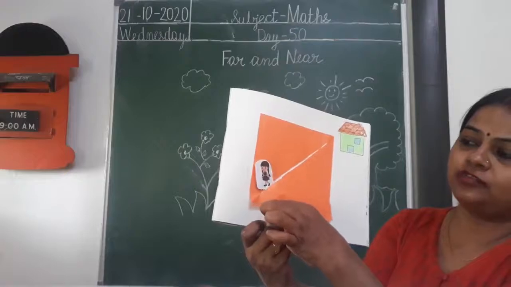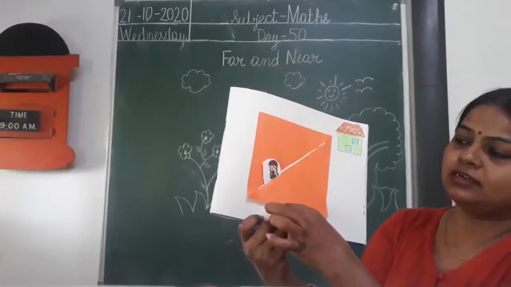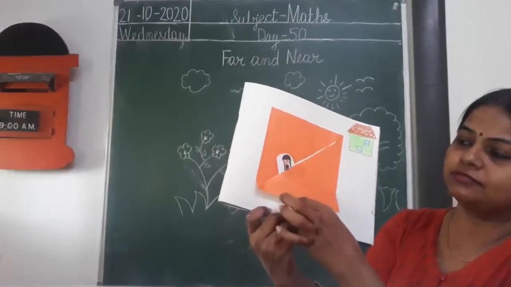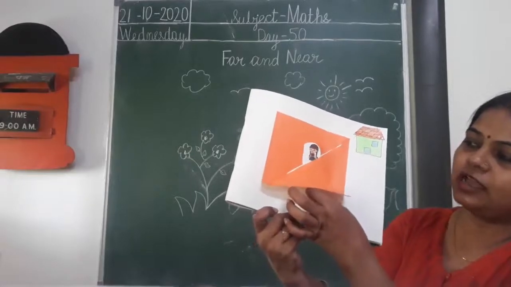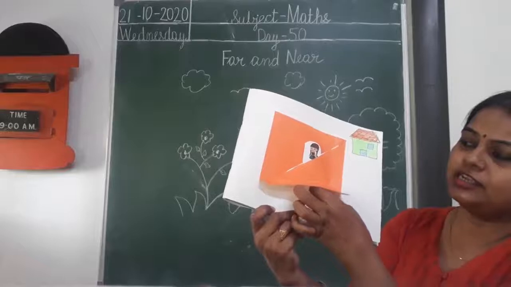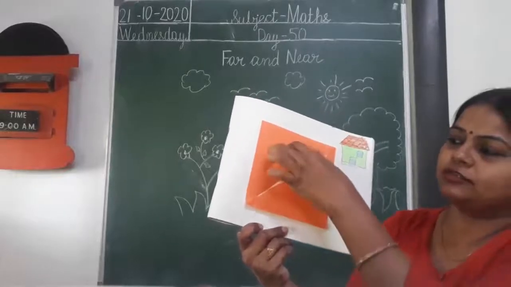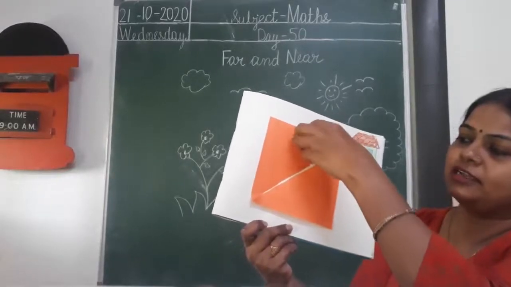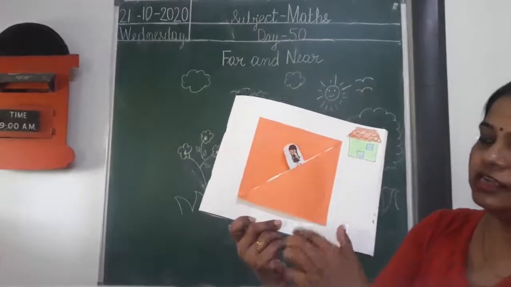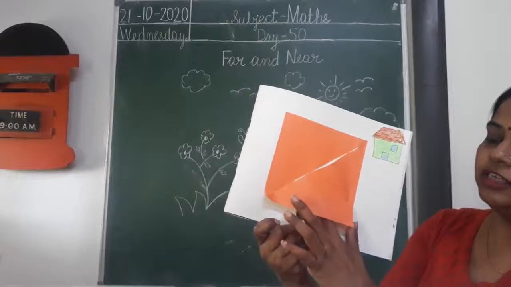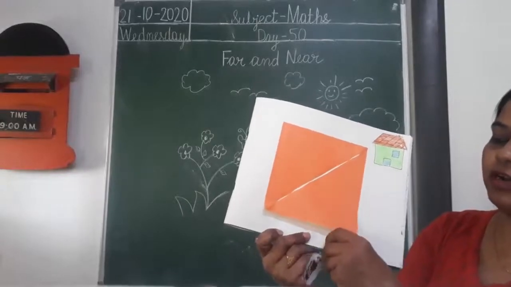Now she is walking toward her house. Slowly she is walking and now she is near to her house. अब ये अपने घर के near आ गई है. She is near to her house. Near, and now she is far from her house.